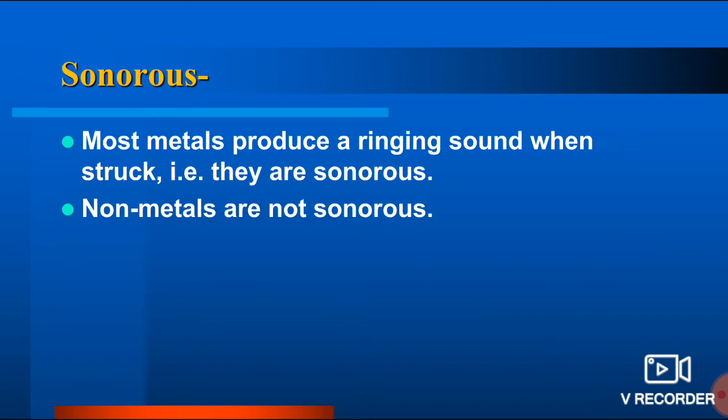Okay, another property is sonorous. Sonorous means a ringing sound. Whenever any metal falls on the ground, and if the ground is very hard, you must have heard a ringing sound. Or when you go to the temple and strike the bell, it gives sound, and that is because of the sonorous property of metals. So metals are sonorous, whereas non-metals are not sonorous.